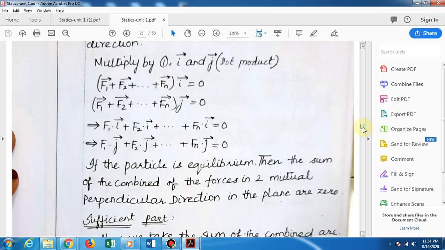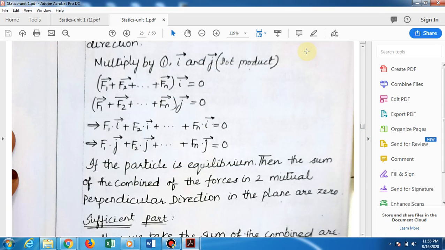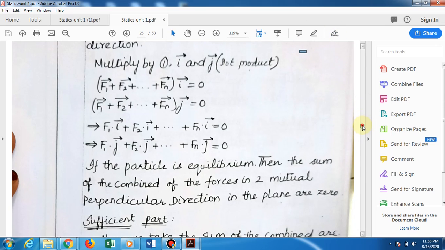If the particle is in equilibrium, then the sum of combined forces in two mutually perpendicular directions in the plane are 0. See what value we are getting. If the sum of combined forces, if they combine also, they will get the value as 0. That is the necessary part you have proved. Then you see the sufficient part. What is the sufficient part? Now we take the sum of the combined forces. Sufficient part means the converse, from last to first.